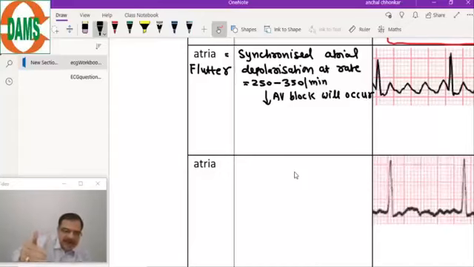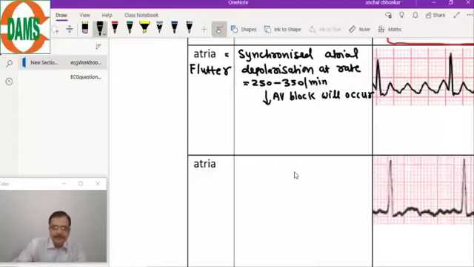Synchronized means effective, all the fibers almost simultaneously. So synchronized atrial depolarization with a rate of 250 to 350 per minute is the atrial rate. But all these atrial impulses will not go to the ventricle. AV node block will occur, mandatory.